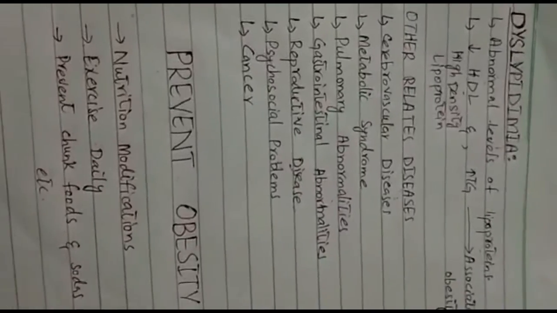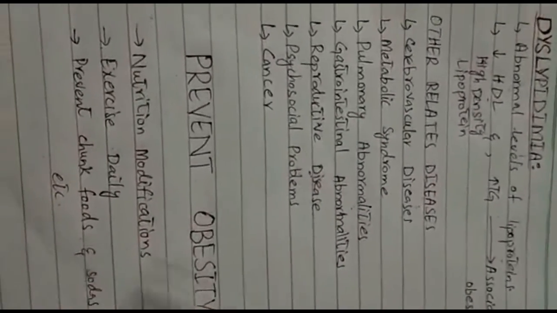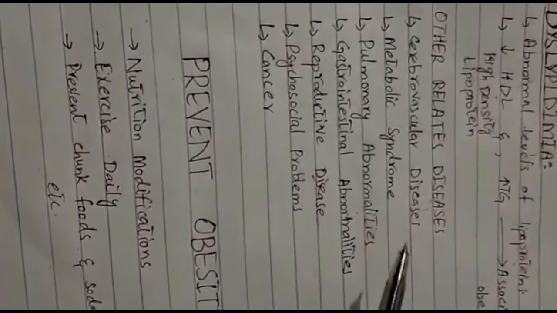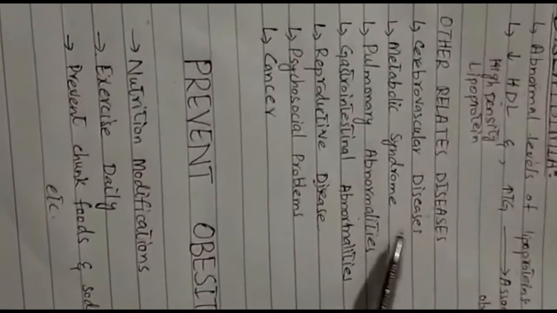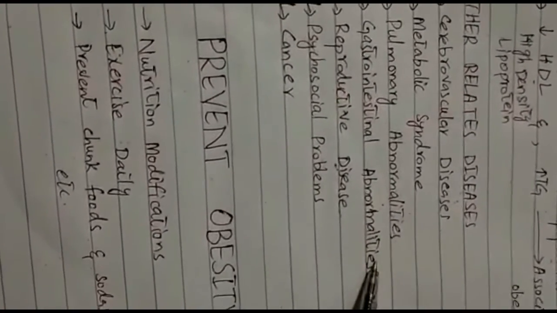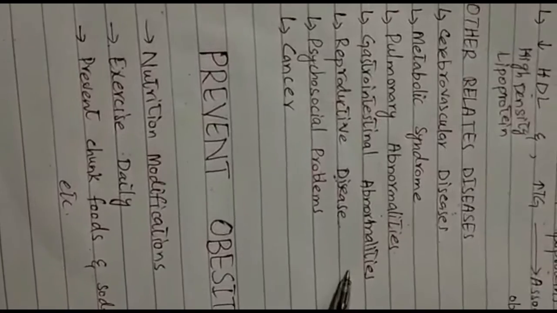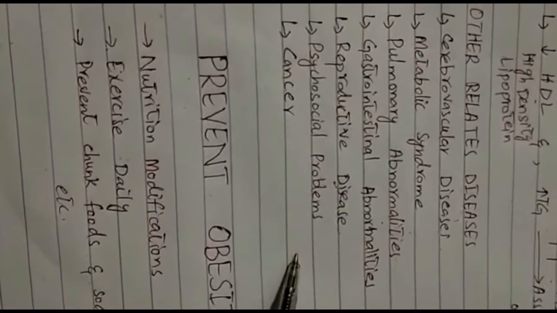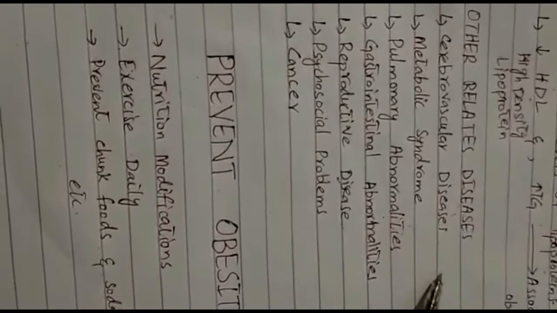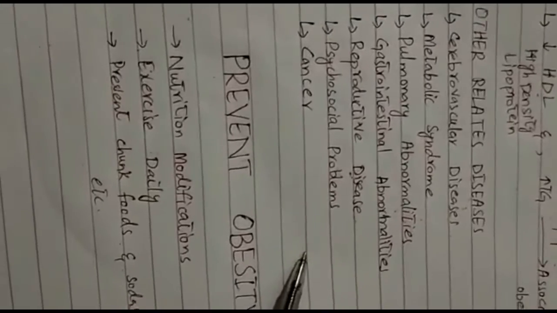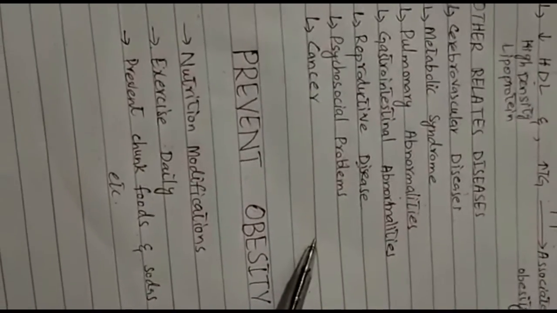Many other diseases are also related with obesity, which include cerebrovascular diseases, metabolic syndrome, pulmonary abnormalities, gastrointestinal abnormalities, reproductive disease, psychosocial problems, and cancer. These all diseases are also associated with obesity. So obesity causes so many diseases.